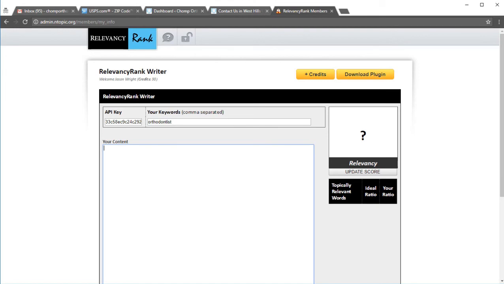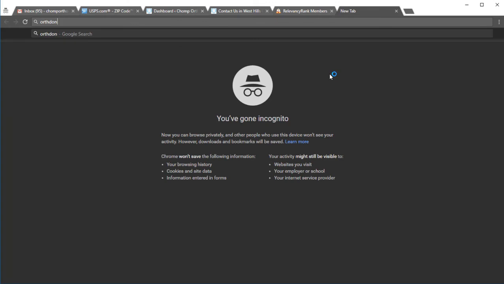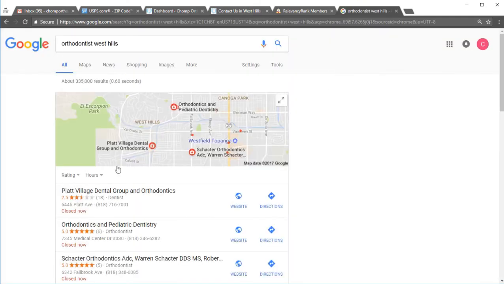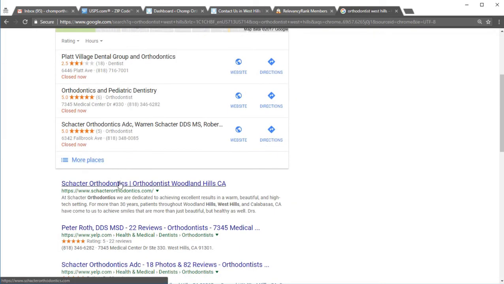And then we're going to come back. Now, one way to find relevant keywords is to search in the area, get an idea of who's ranking. So we see, Schachter. Let's take a look at Schachter, see how he's ranking.